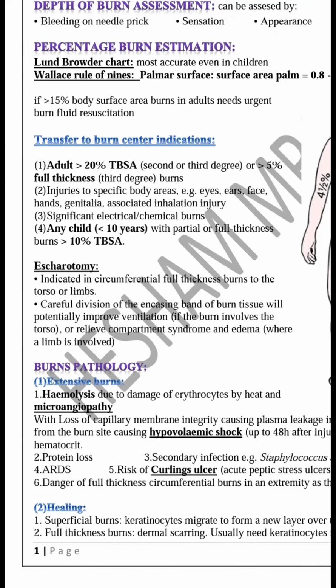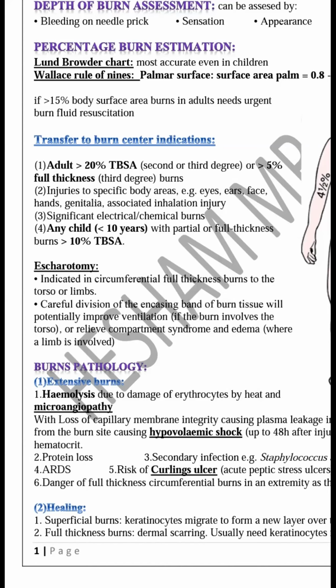And also we have septic shock, which can occur later, within 1 week, due to infection, and hypovolemic shock, which can occur within 48 hours due to loss of the body plasma. These are the types of shock which can occur with burn.